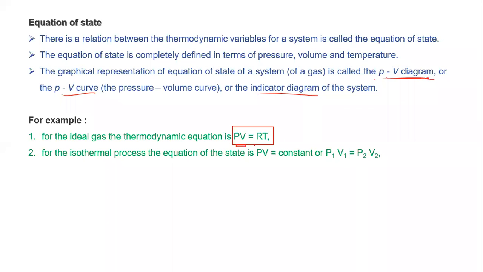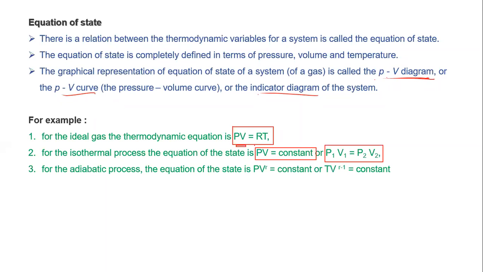So we can write here PV is constant. Or in other words, we can write P1V1 = P2V2. For an adiabatic process, the equation of state is PV^γ is constant. Now what is gamma? Remember here, gamma is the ratio of specific heats.